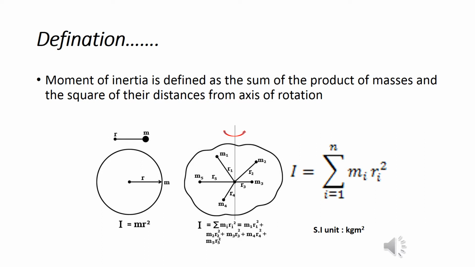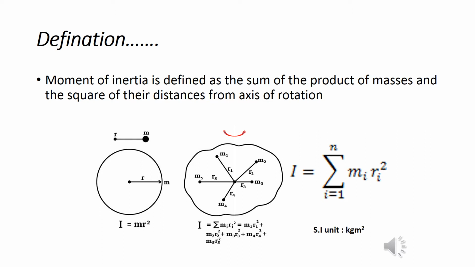When we want to define moment of inertia scientifically, we will take into consideration a body of any arbitrary shape and divide that body into discrete mass distribution about the axis of rotation. So M1, M2, M3, M4, M5 up to Mn, the figure shows the mass distribution which is located at different radial distances R1, R2, R3, R4 from the axis of rotation. So the moment of inertia is defined as the sum of the product of the masses and the square of their distances from the axis of rotation.